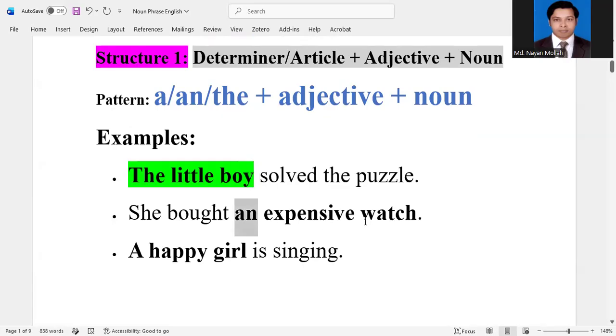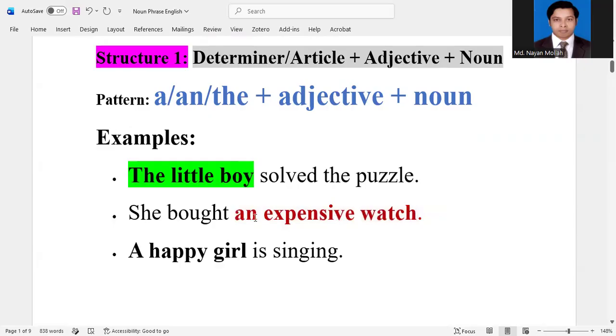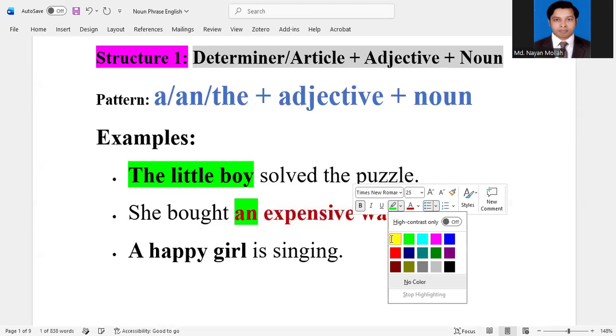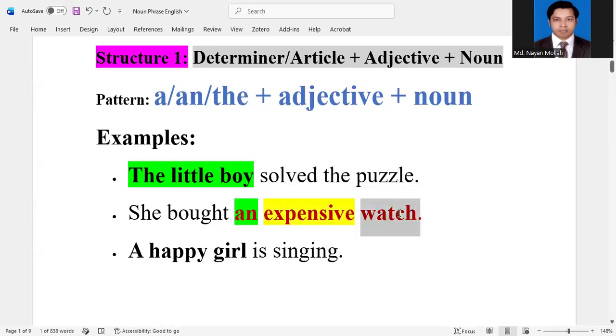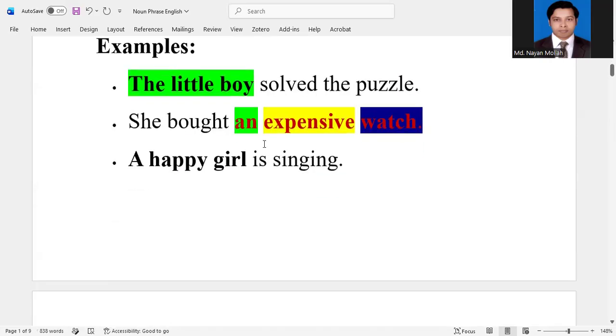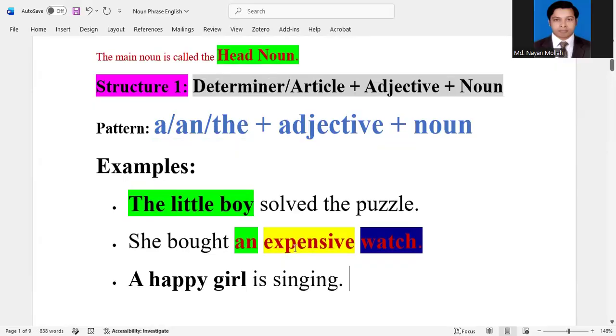Here we find that an expensive watch is a noun phrase, and here an is determiner, expensive is adjective, and watch is noun and it is the head noun or main word in this phrase.